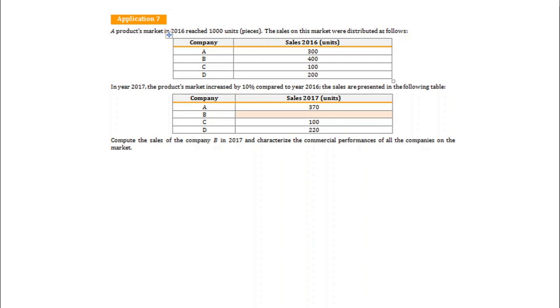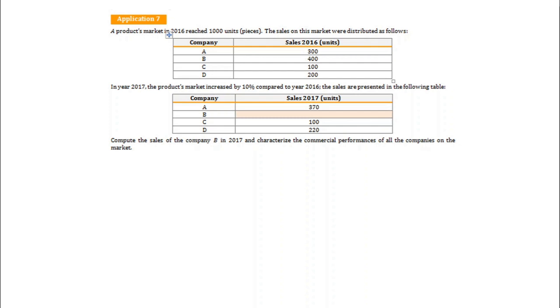We are going to continue with application 7. Please read the text of the application. As you can see, on this market we have 4 companies, and it is requested to characterize the performance for those companies. So you don't have to compute other indicators.